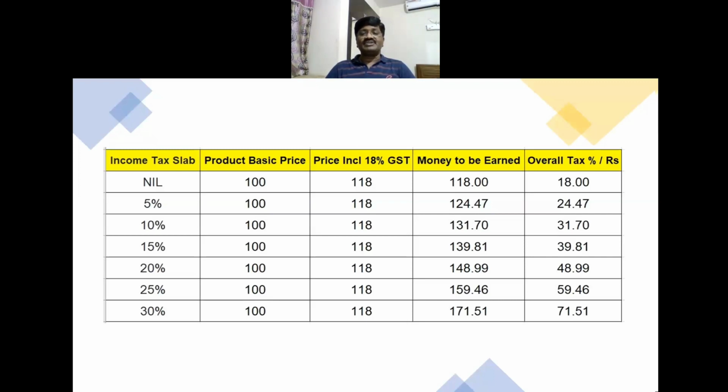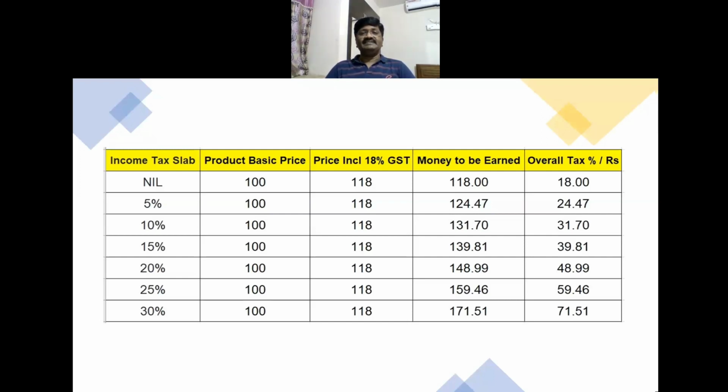In the 20% slab, a person has to earn 148.99 rupees. And if he falls under the 30% slab, he has to earn 171.51. Which means a person falling under the 30% income tax bracket, in order to buy a 100 rupees product on which 18% GST is applicable, has to earn 171.51, which means he is paying about 71.51 percent on this 100 rupees, including both direct and indirect taxes.